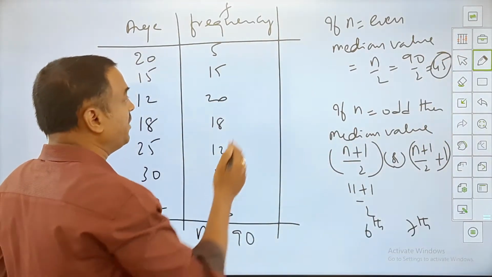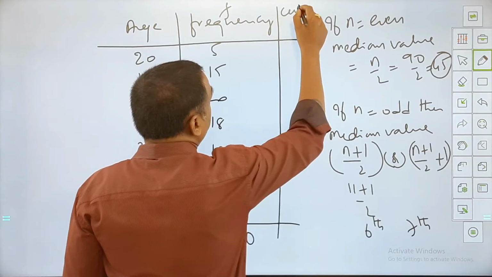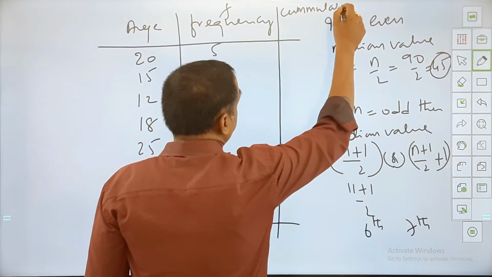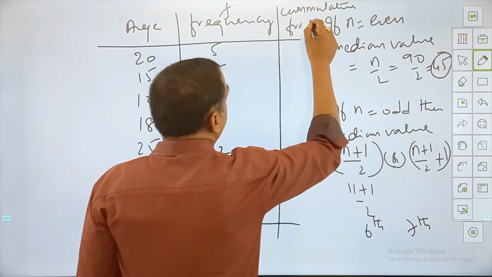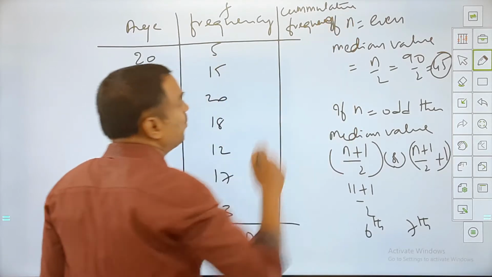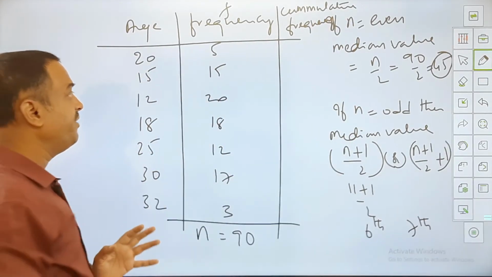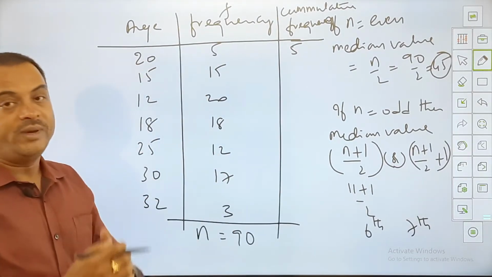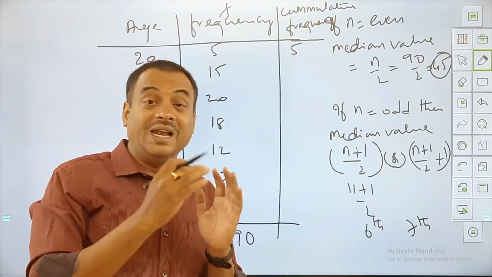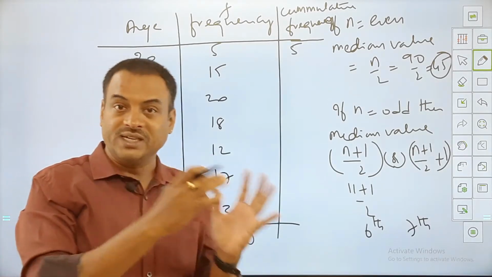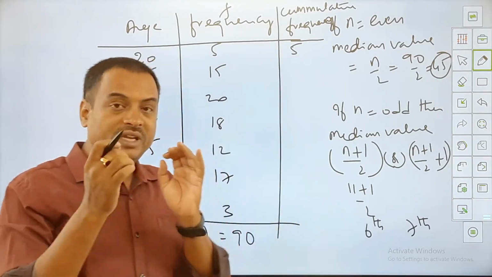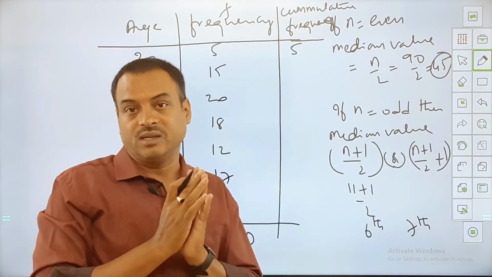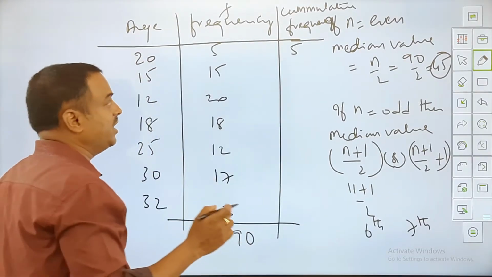Now what we should do, my friend, is find the cumulative frequency. You must be wondering, all of a sudden, what is cumulative frequency. It is very simple, my friend. There are 2 types: less than cumulative frequency and more than cumulative frequency. We normally go by less than cumulative frequency.